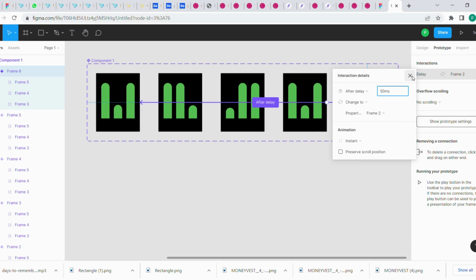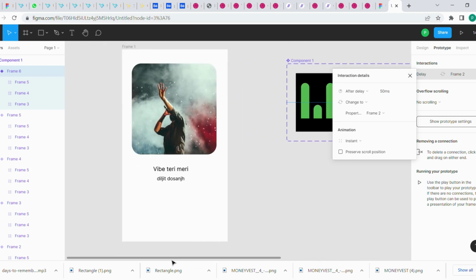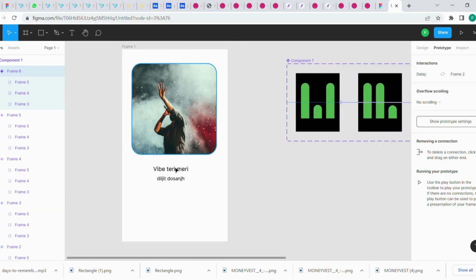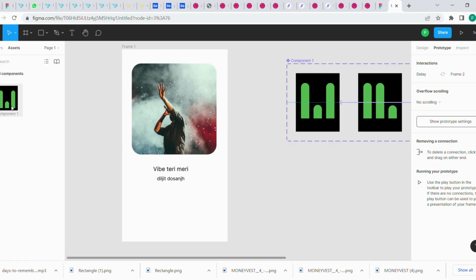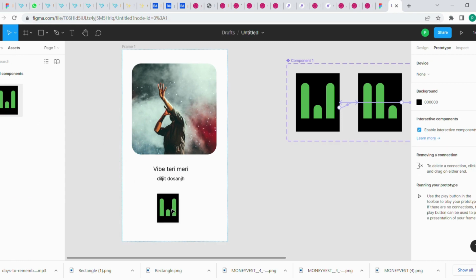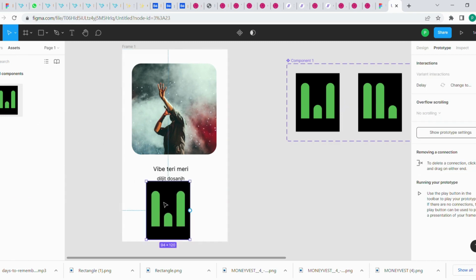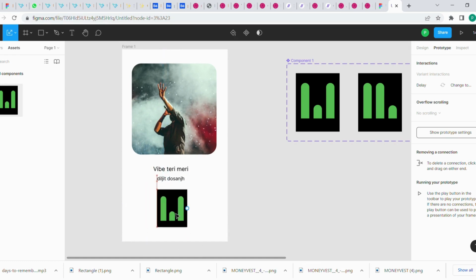We are done. Now let's drag our component into the frame I have already created. This was a frame I have created for demo purpose. So let's go and include it in this and this. Okay. To resize it, we will press K and tada! It is resized.